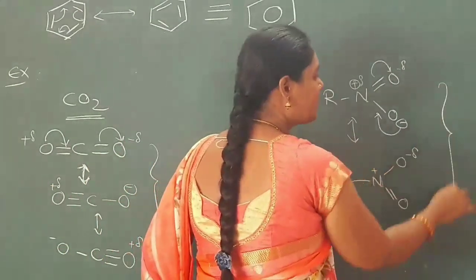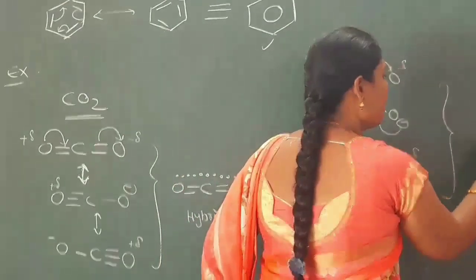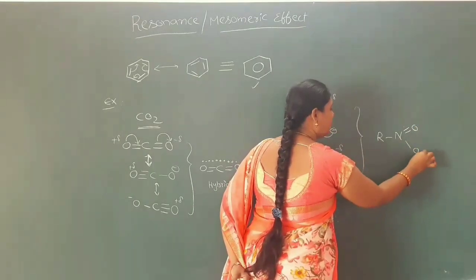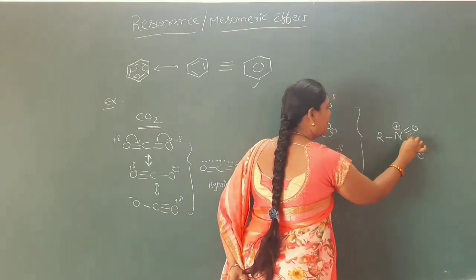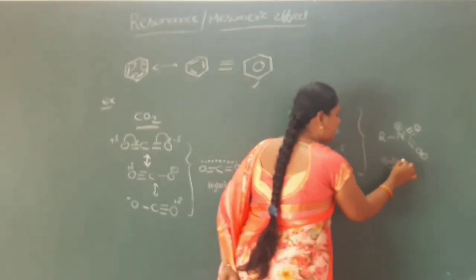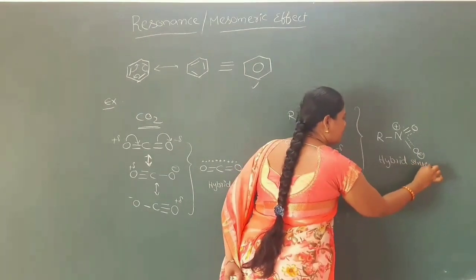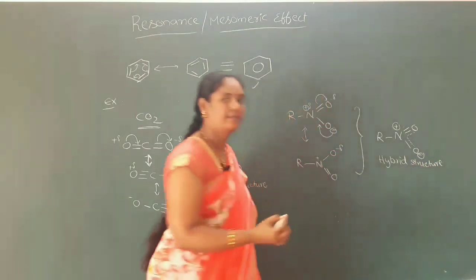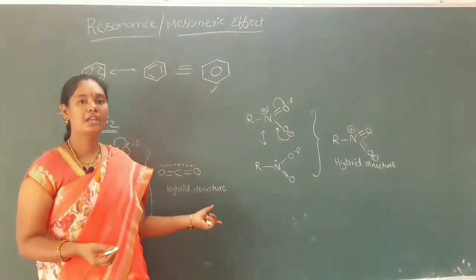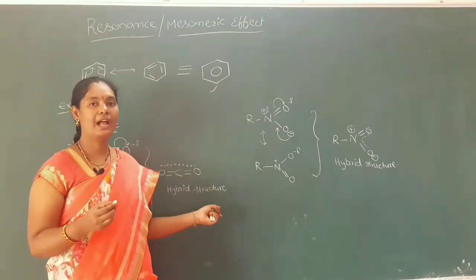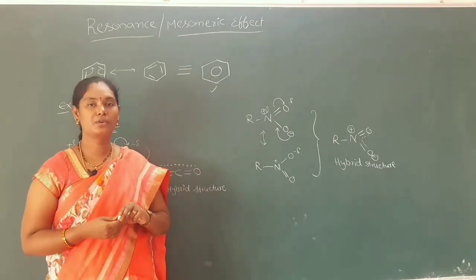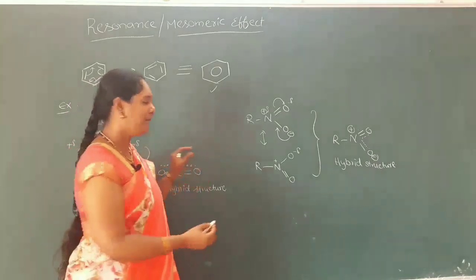We will see the hybrid structure for this nitro group. It will be indicated with dotted lines. This is the hybrid structure for the nitro group. With these structures, we can say that to show resonance, the molecule should have pi electrons. Are pi electrons alone sufficient to show resonance? No. We will see some examples.